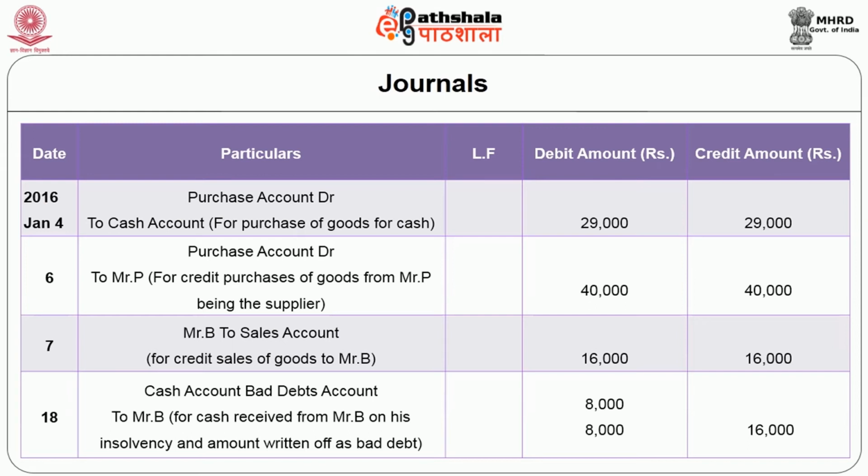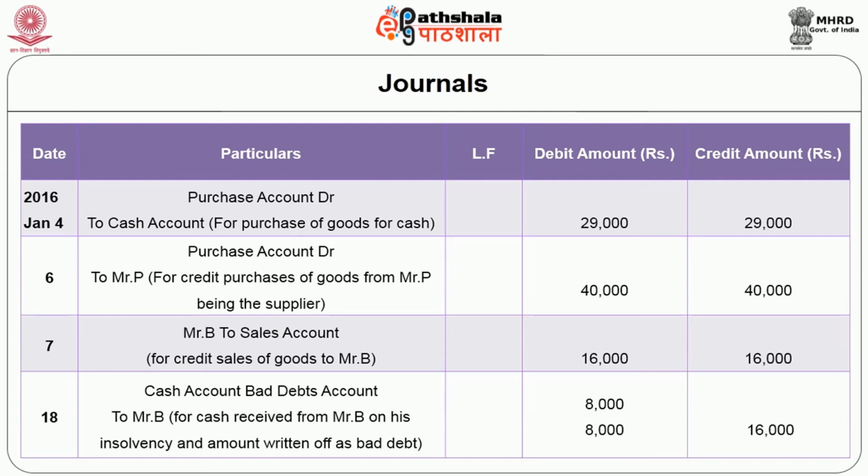Mr. P being the supplier. Next, for the credit sales made to Mr. B, the entry is Mr. B's account debit to sales account rupees 16,000. The narration is for being credit sale of goods to Mr. B. Whereas on the date 18th, it has been given that only part of the amount is realized from Mr. B as he became insolvent.